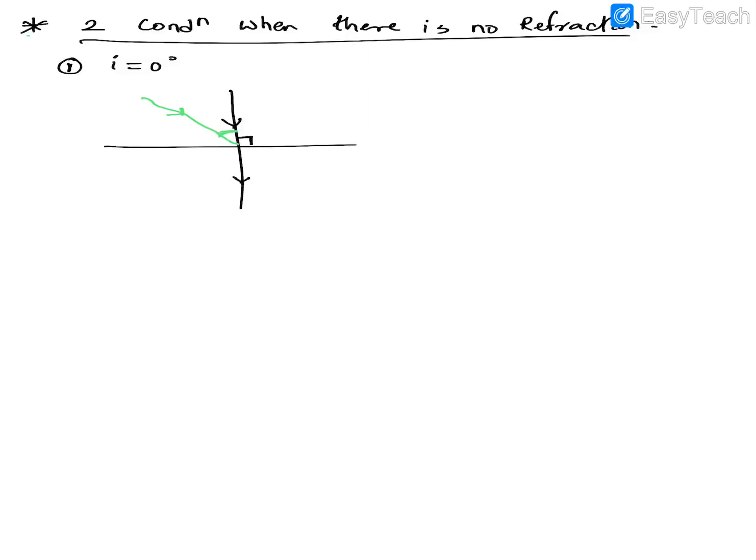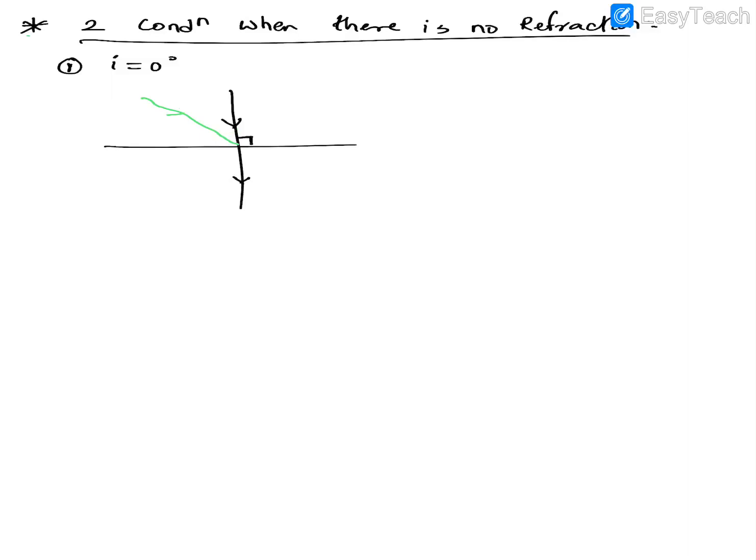Now, as you keep on moving this incident ray closer to it, what will happen to the angle of incidence? It will keep on decreasing. And eventually, when it will coincide with this normal here, what would be your angle of incidence? 0 degree. Understood, everyone? So, I'll repeat once again. See, this green ray which I have drawn, that is the angle of incidence. When you keep on moving it towards the normal, your angle of incidence keeps on decreasing. And when it will coincide with the normal, that time your angle of incidence will become what?